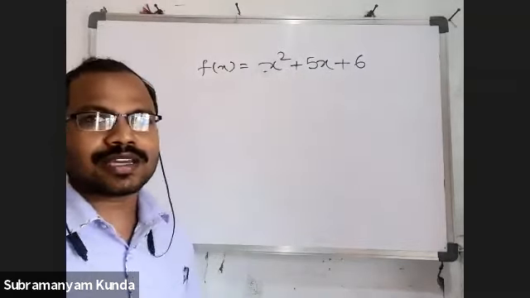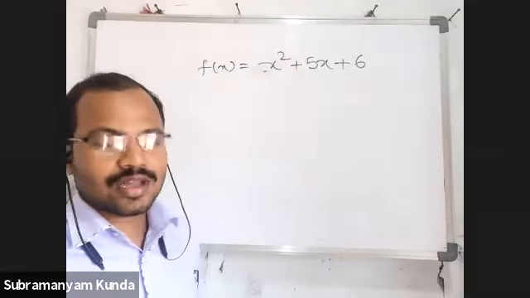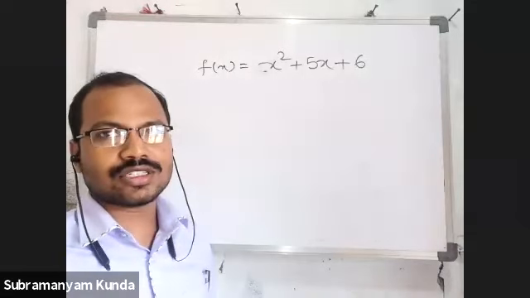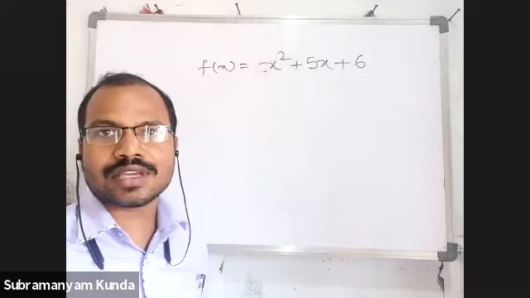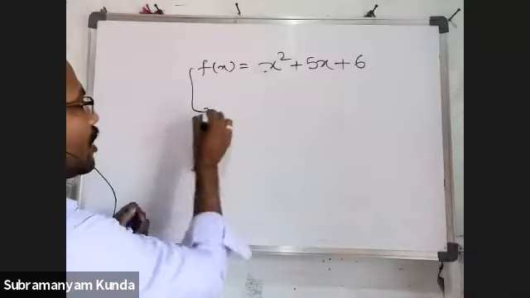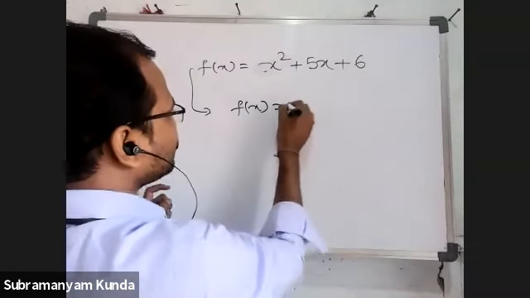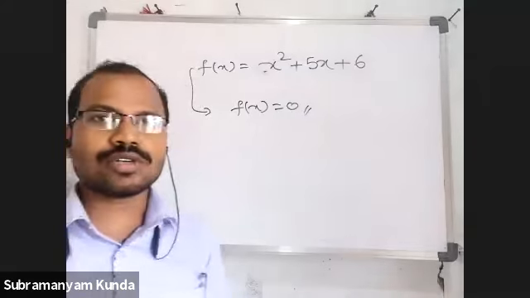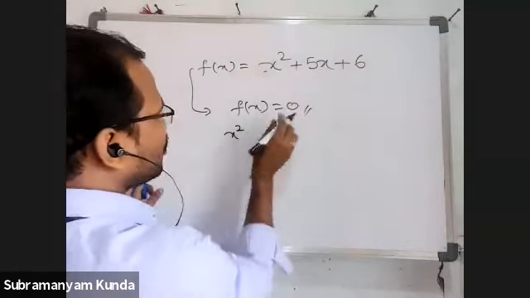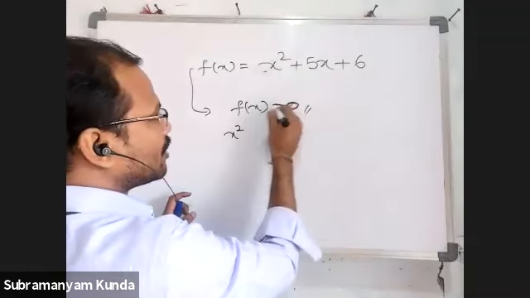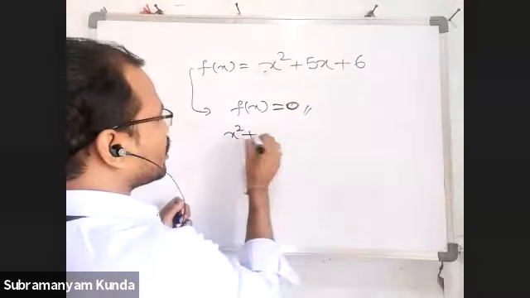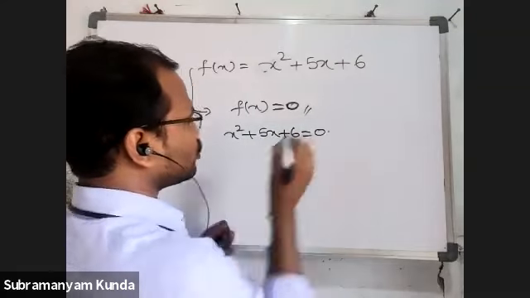To find its zeros, we have to equate the given polynomial to 0 and solve. Once we have an equal to sign, that is called an equation, not an expression. So x square plus 5x plus 6 equal to 0.